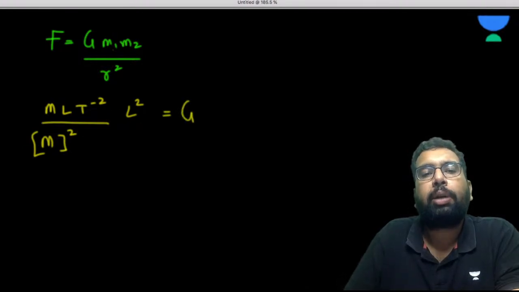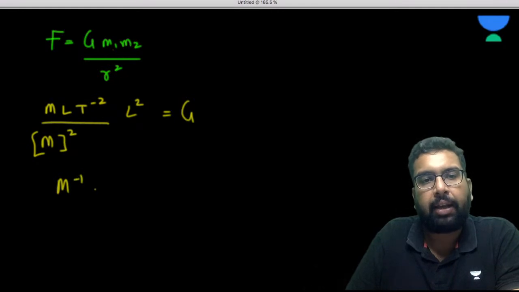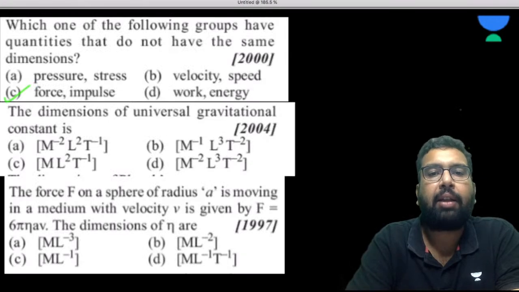So what is it going to become? It will be M minus 1 L cube T minus 2. So that is going to be option B.